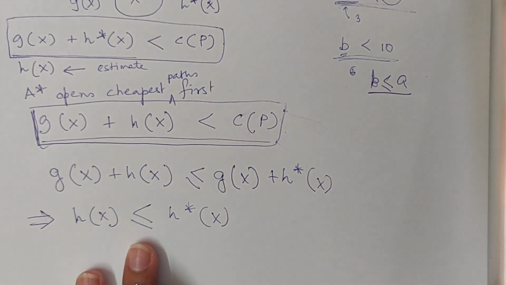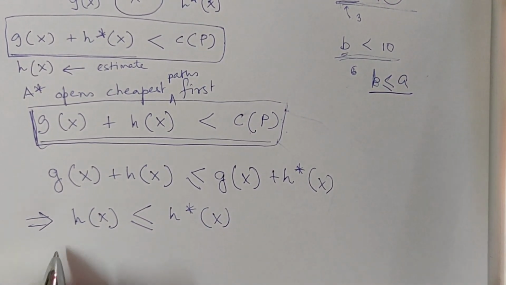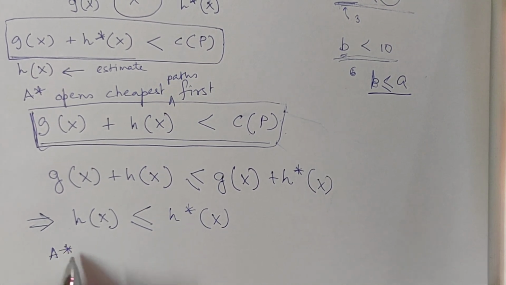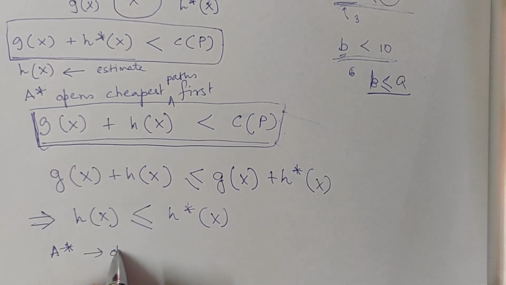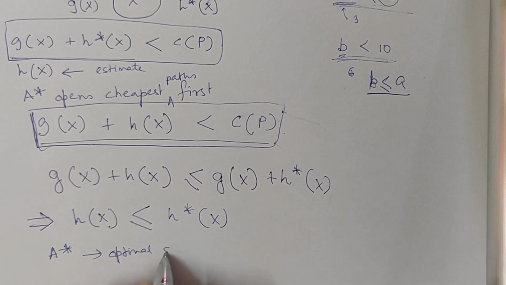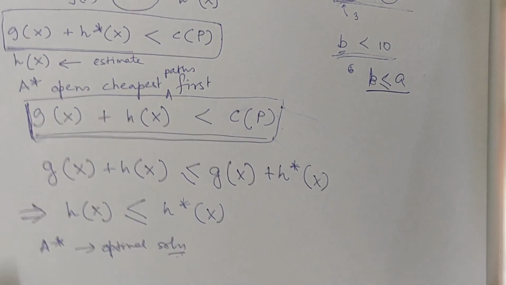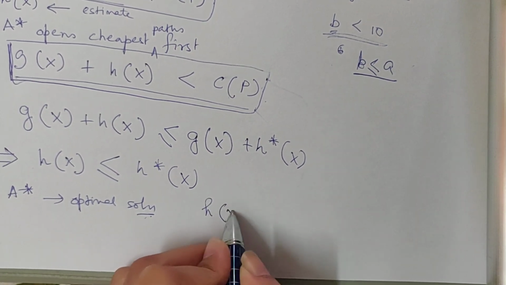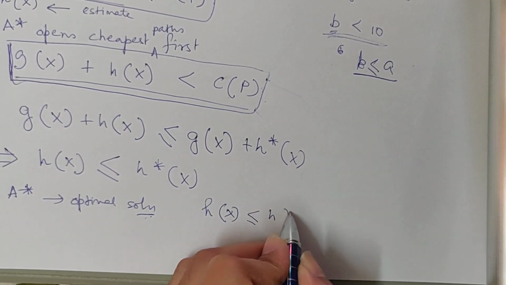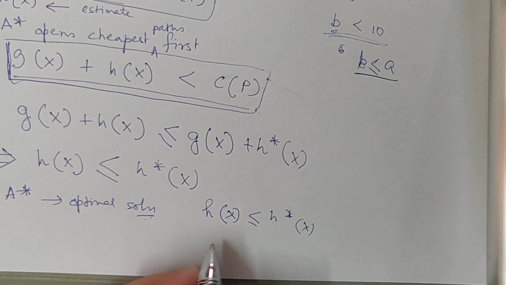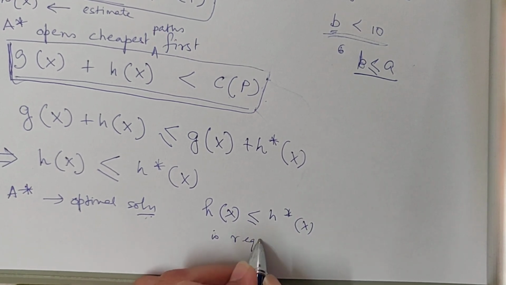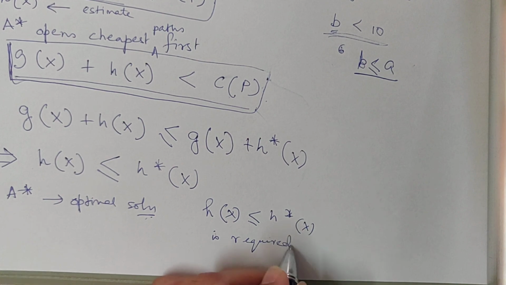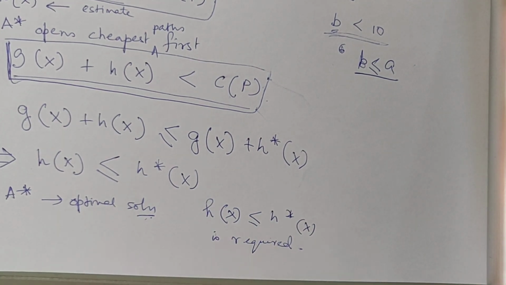In this proof, we have assumed that A star is giving me an optimal solution, and for that hx less than equal to h star x is required. In our next proof, we will address the other part.